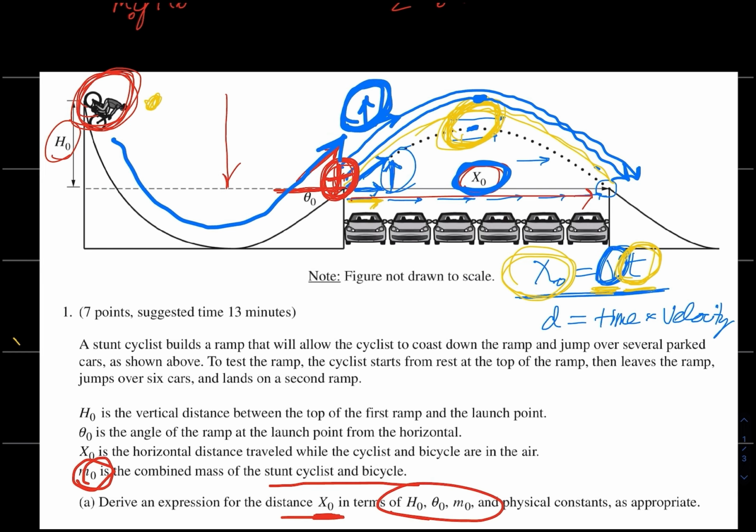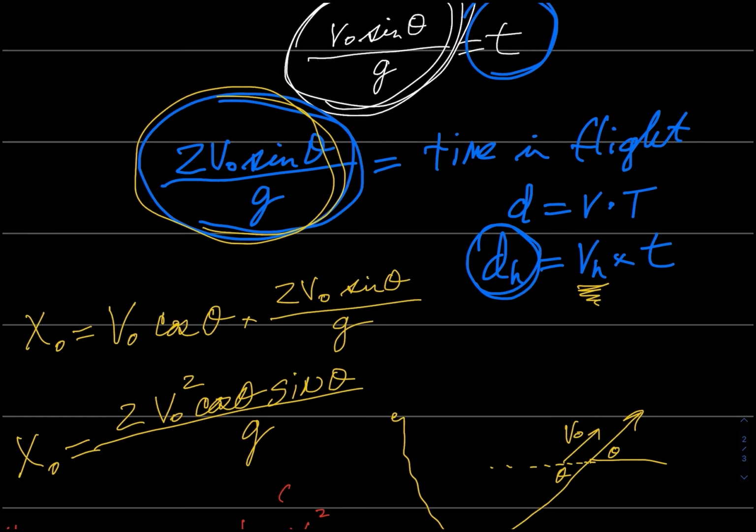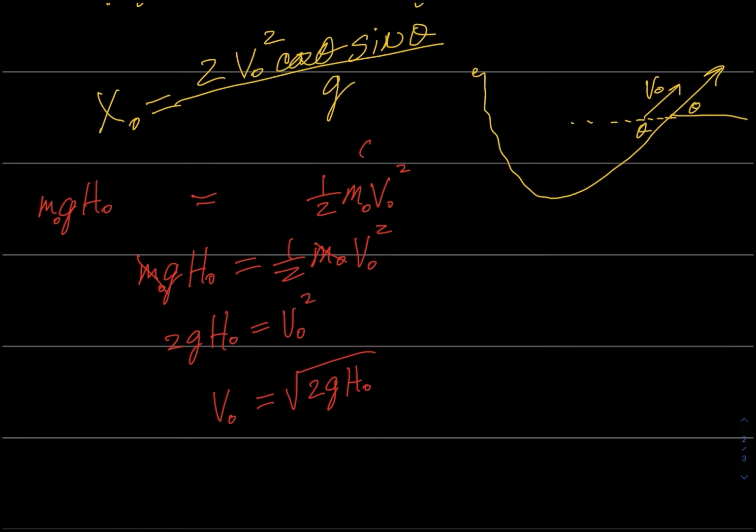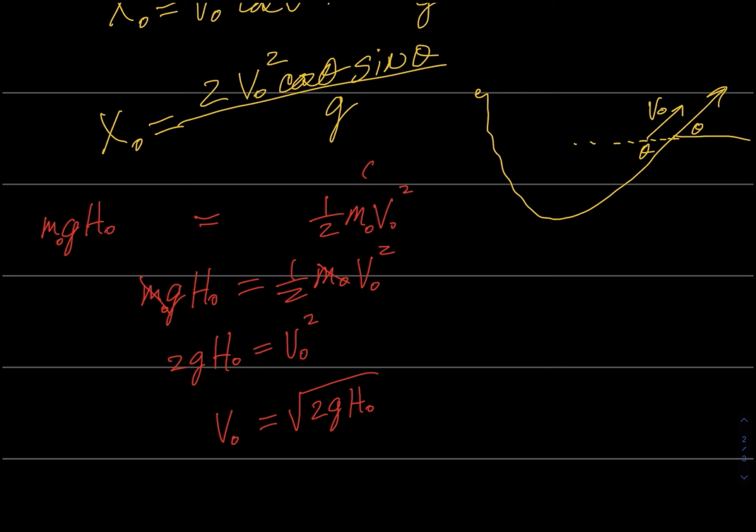The vertical velocity being attacked by gravity gave us his time in flight. And then you just multiply that by the horizontal velocity to get your x sub naught. So let's go back down. So here's our v sub naught.